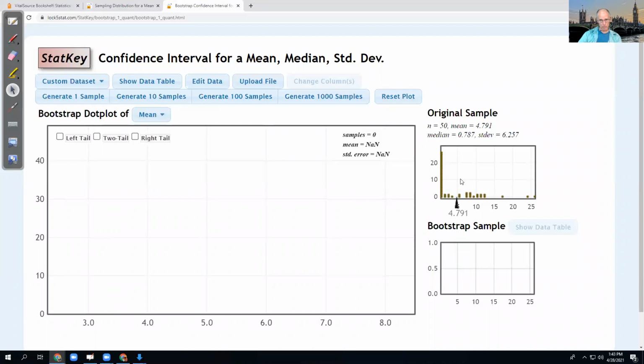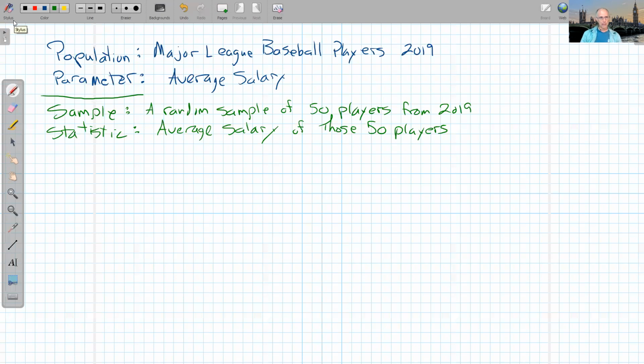So this is a sample. My sample has a mean of 4.791. I want to write that down. So now I have a sample. I took a random sample of 50 players. I just took one of those random samples. And I have a statistic. A statistic is a calculation you make based on a sample. And so my statistic is x bar, the mean, and it's 4.791.